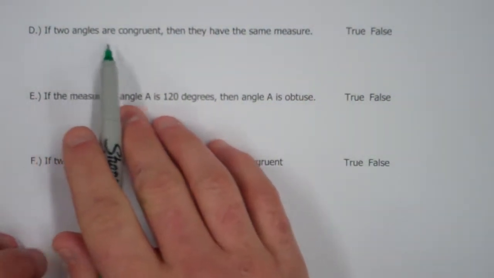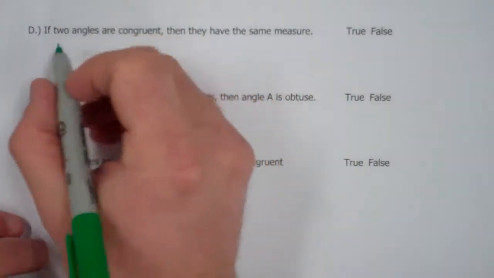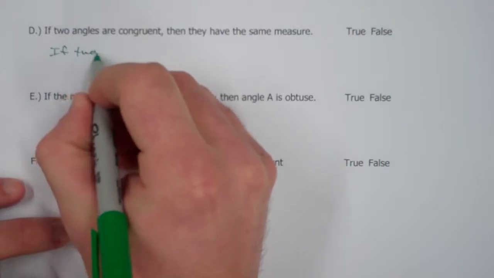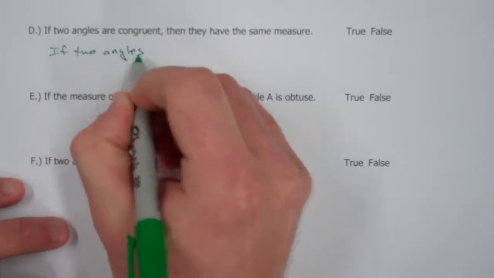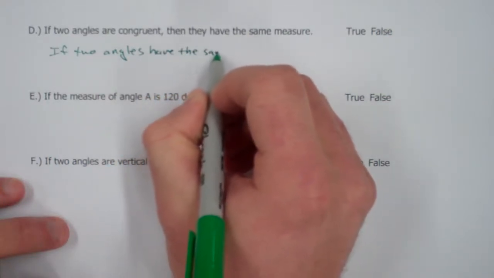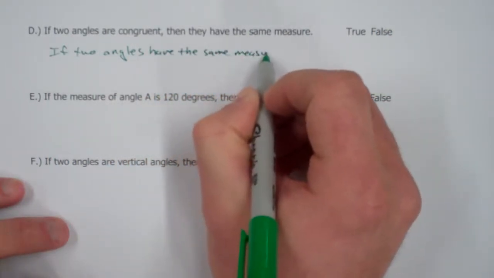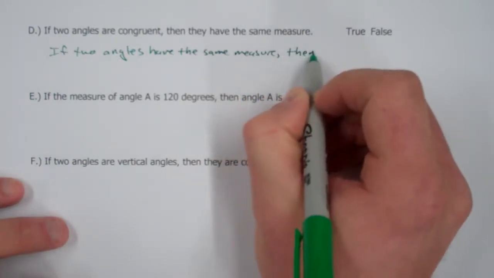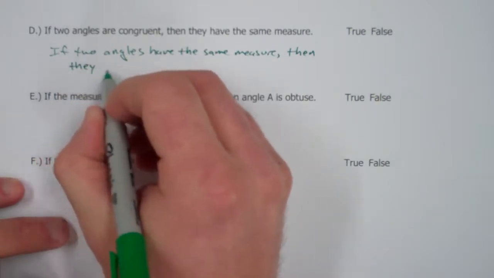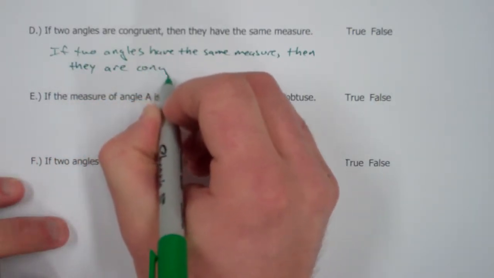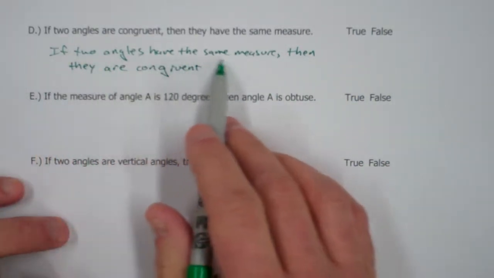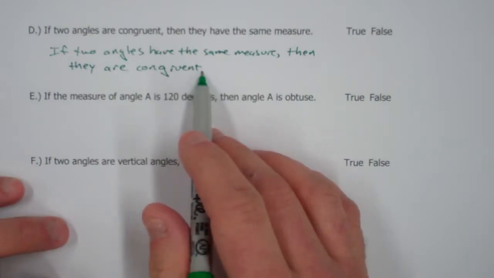We've got if 2 angles are congruent, then they have the same measure. So we're going to write if they, meaning 2 angles, so we can just write 2 angles if you want. If 2 angles have the same measure, then they, the 2 angles, are congruent. Well, let's see. If 2 angles have the same measure, then they're congruent. Yeah, that's true.